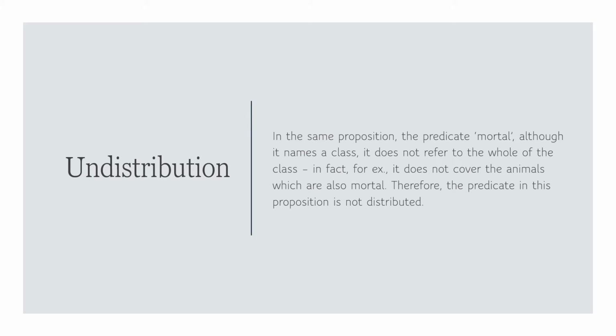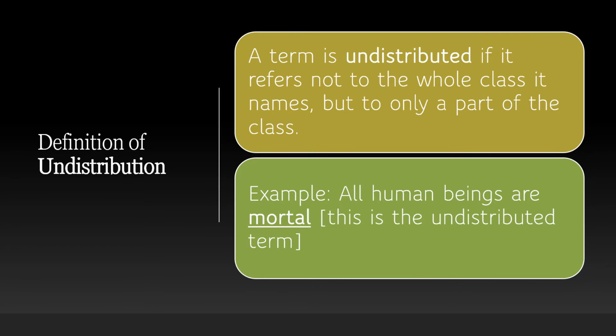Right. So we can look at the definition of undistribution: a term is undistributed if it refers not to the whole class it names, but to only a part of the class. As we have seen, all human beings are mortal. Mortal is the undistributed term. It does not refer to the entire class it names.